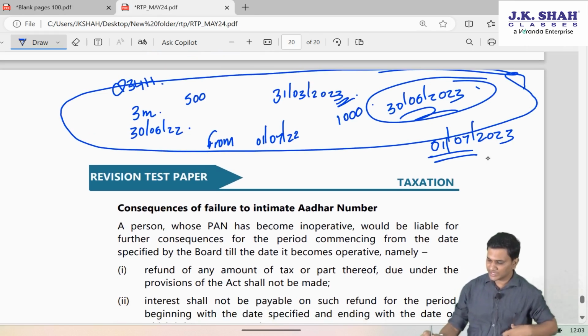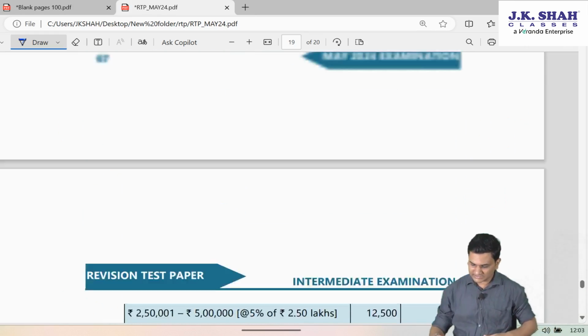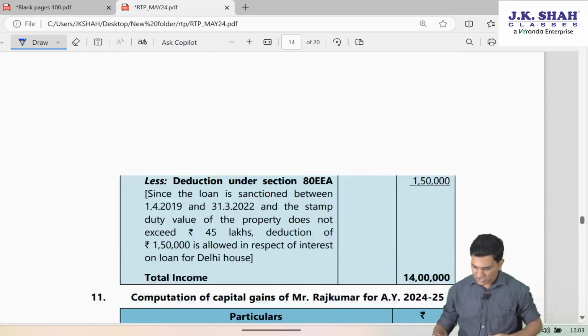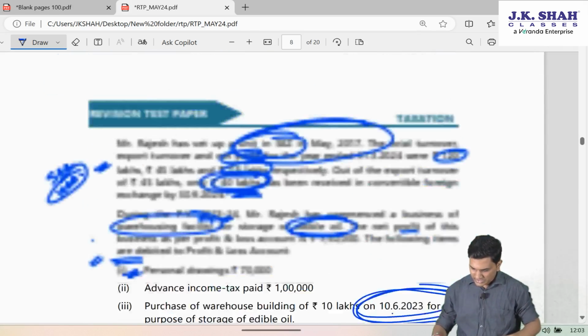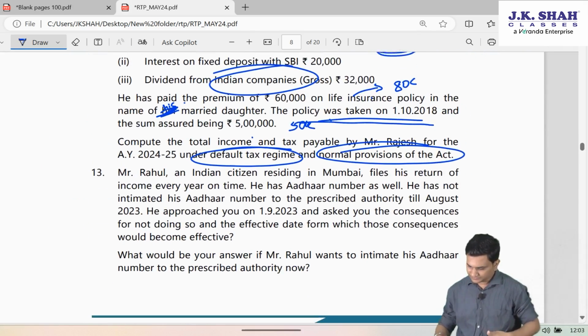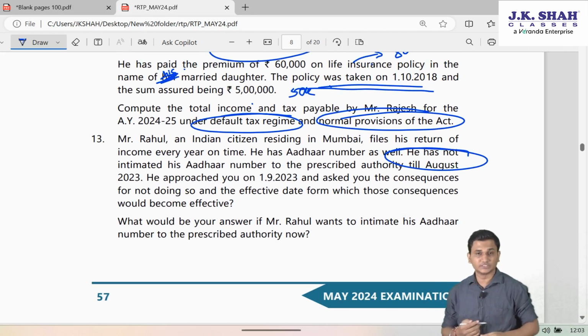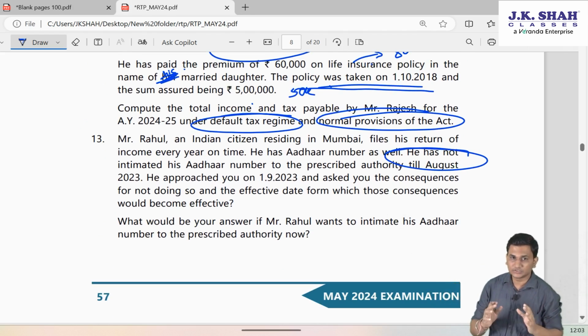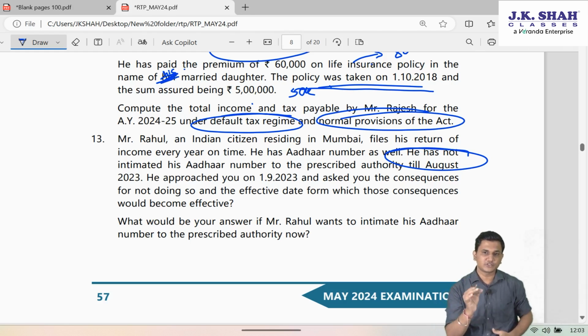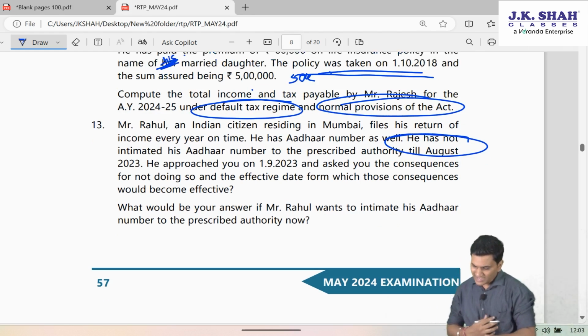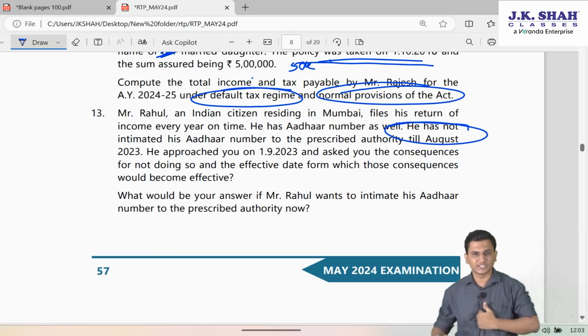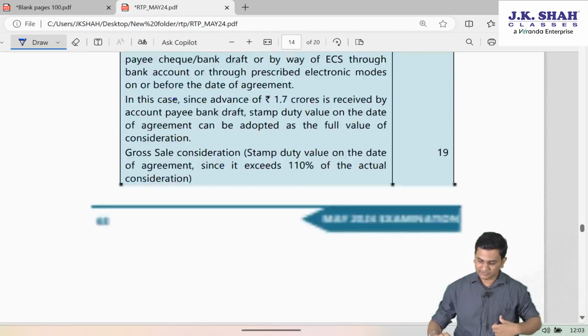From 1st July 23. So in our question, they are saying he forgot to intimate the PAN to Aadhaar to PAN authorities. So further he is saying till August 23. So July 23 is passed. So you'll have to mention in your answer that from 1st July 23 his PAN card has become inoperative. And since on 1st September he is approaching us, we will intimate him the consequences.